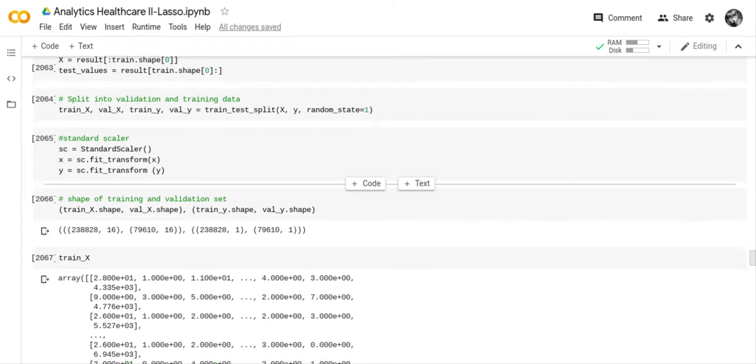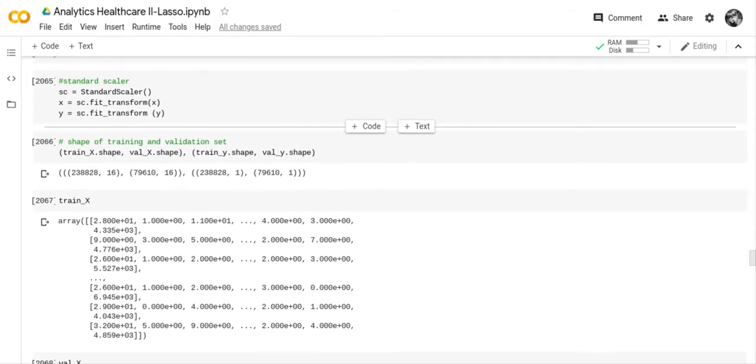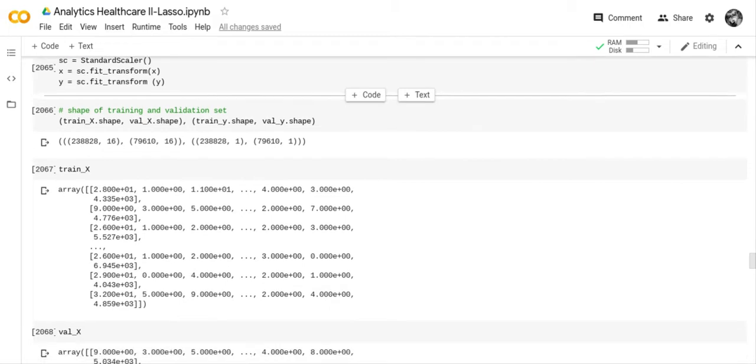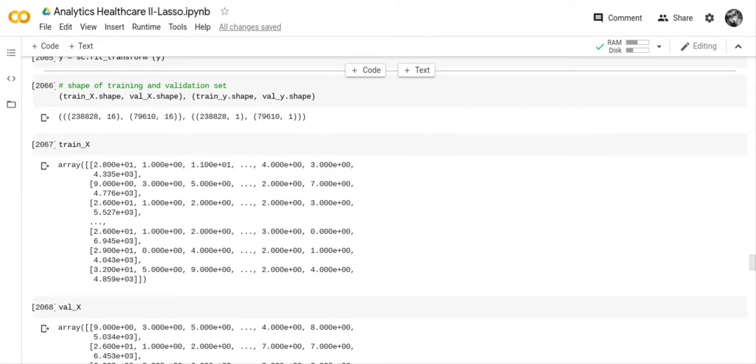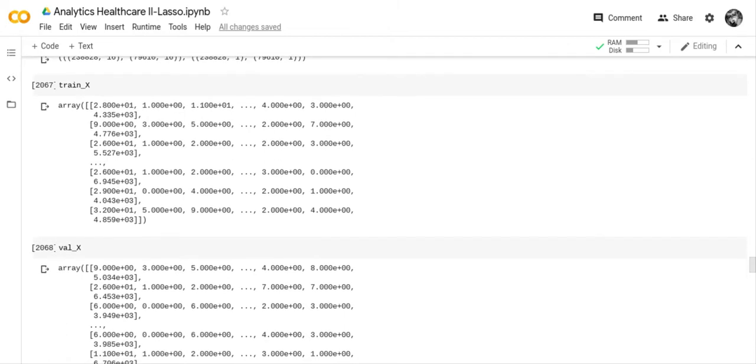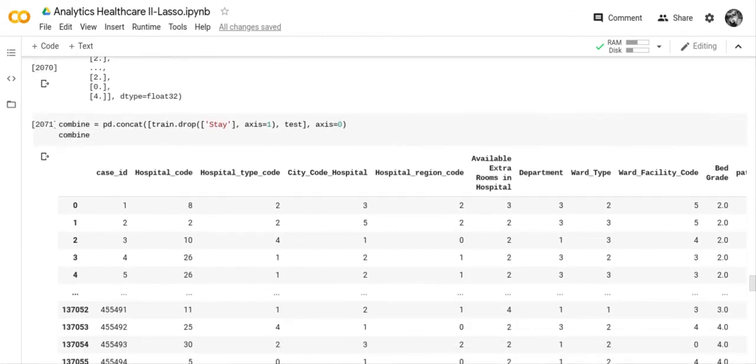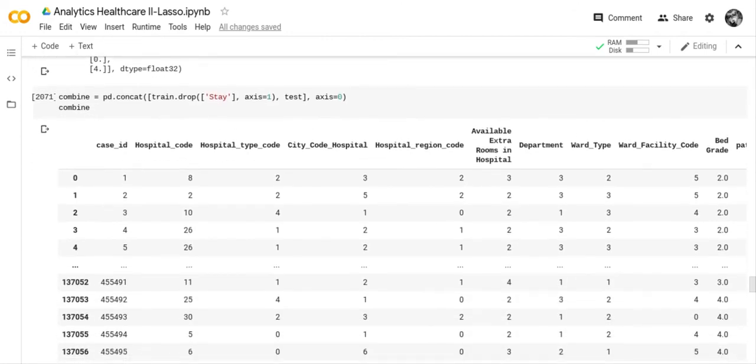And we split our test training set into 4 variables: train X, val X, train Y, val Y. And then we set up a standard scaler because I wanted the X and Y values to be standard numeric values. And then we checked the shapes of train X, val X, train Y, and val Y, just to see what was in them. And then I just went ahead and combined the 2 files just in case I needed them.